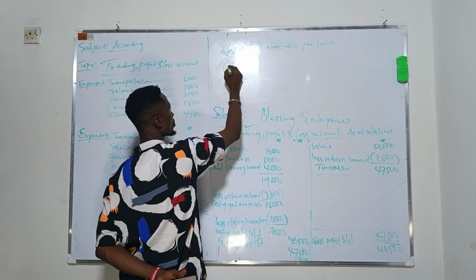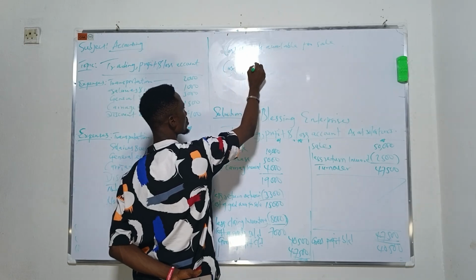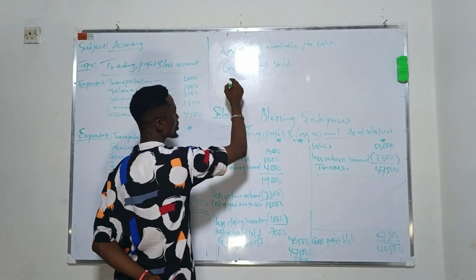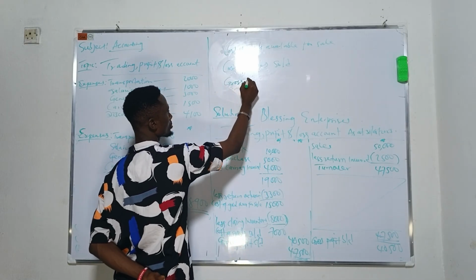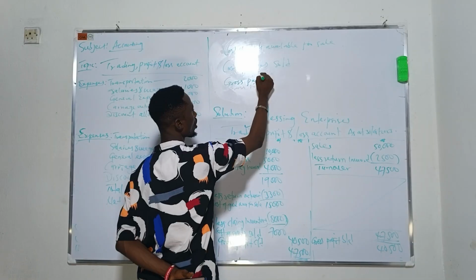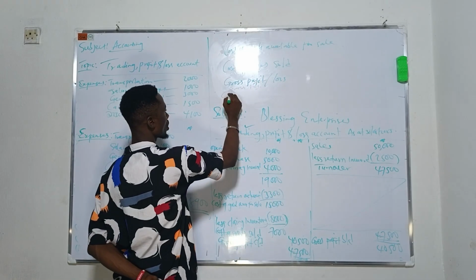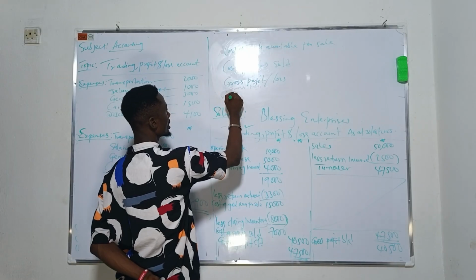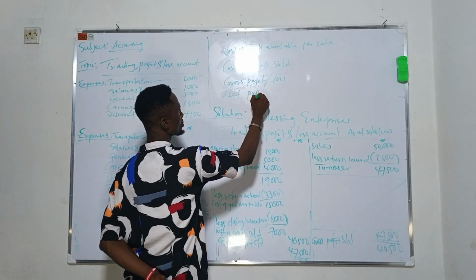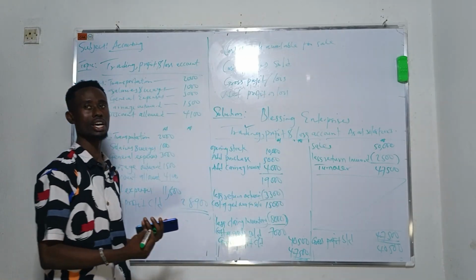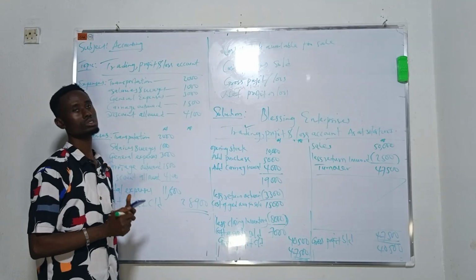Then also look at the cost of goods sold. Then also the gross profit or loss. We also look at the net profit or loss. These are the critical areas of trading account.